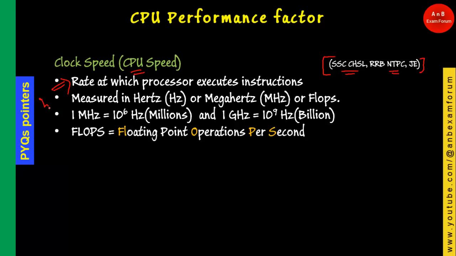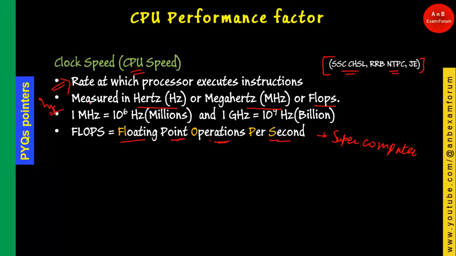And a very important pointer is that it is measured in hertz, megahertz or flops. Flops is floating point operations per second, which is commonly used for supercomputers. So supercomputer speed is generally measured in the unit flops, which means floating point operations per second.